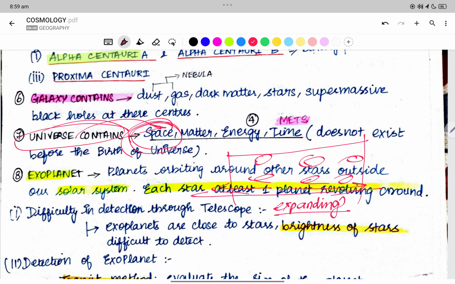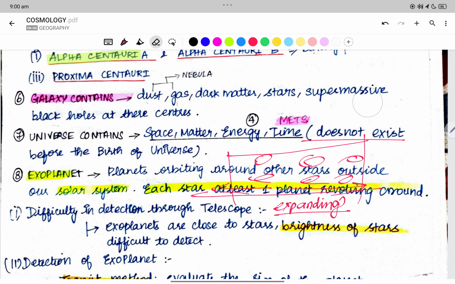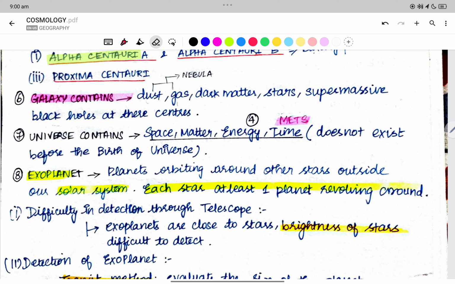So space, then we have matter. We are not saying dark matter, white matter, light matter, just matter, just energy, and then time. So the keyword for this is METS. Matter, energy, time, space. It does not exist before the birth of the universe. Nothing exists before the birth of the universe. Do you think matter existed before the birth of the universe? No. Space, time, energy, nothing existed. So METS is the keyword, right?